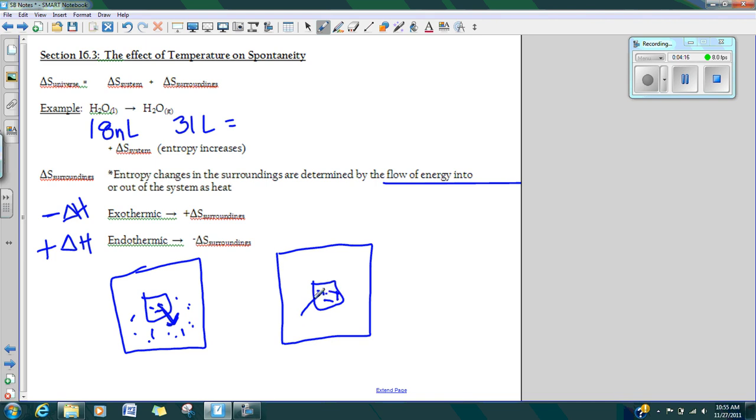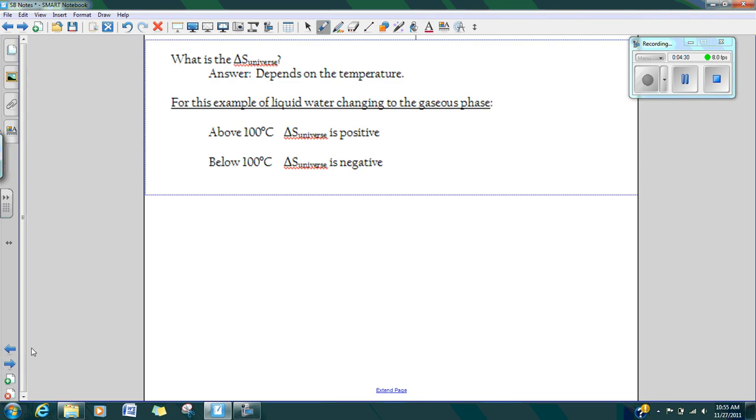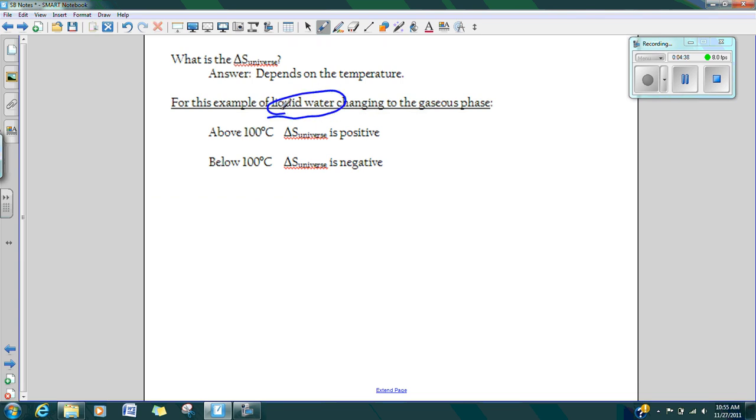So if I'm taking energy away from the surroundings, these molecules are going to move slower. I have less positional probability, and so the change in entropy is going to decrease in the surroundings. Now, if I apply this to water, you can see that it is going to make a difference on the temperature. So what is the change in the universe? Well, we have to look at temperature. Think about our good old example of water.